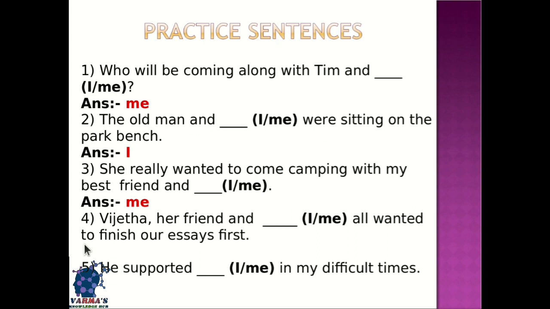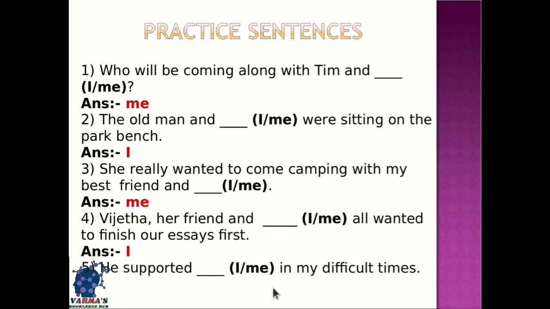That means here three subjects are there. One is Vijeta, her friend is another subject, and one more subject is required here. So that subject will be I, not me. If we place me, it refers to the object, then our answer will be wrong.